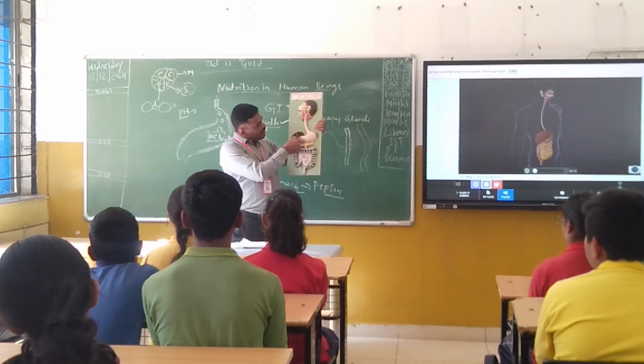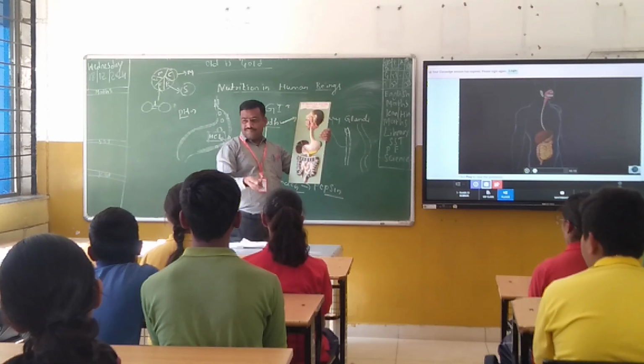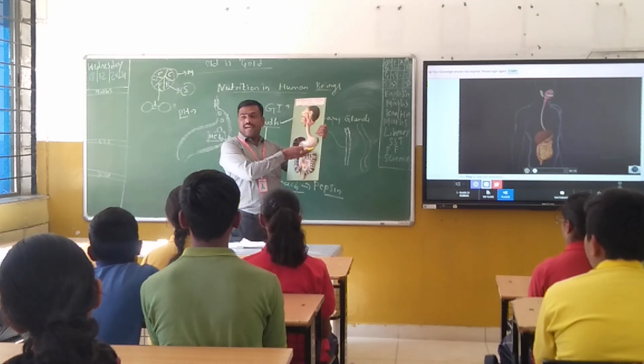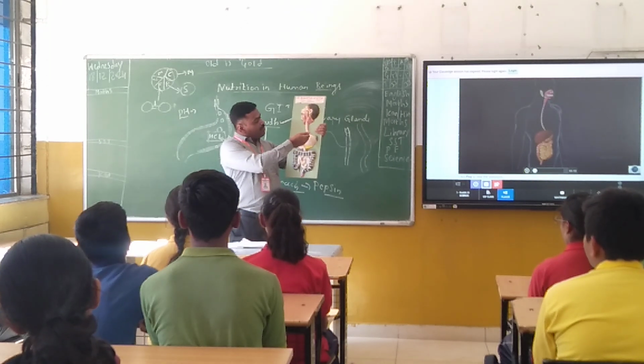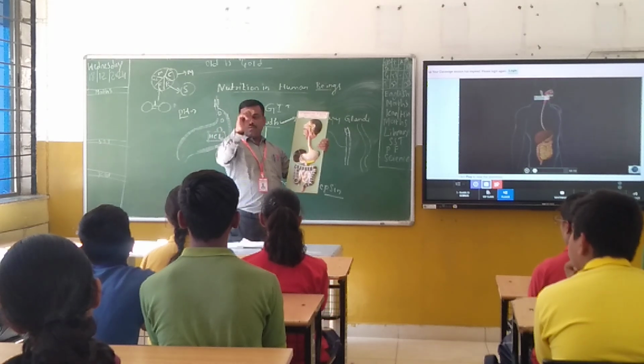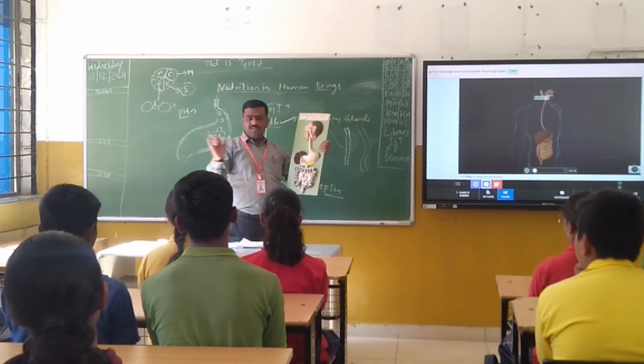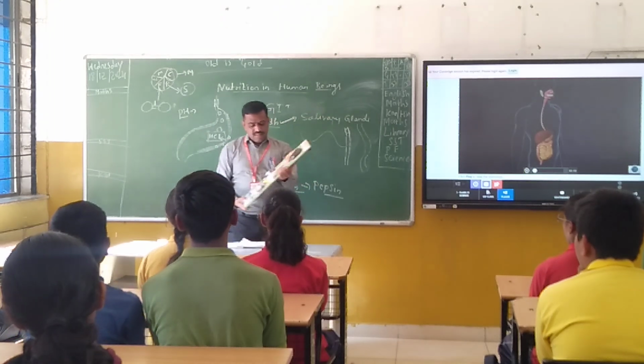In the same manner, we have one more gland that is called the pancreas. It secretes pancreatic juice. Whenever the food passes from the stomach to the small intestine, it mixes with two things. One is the bile juice, and another one is the pancreatic juice. Have you got this much? Yes.